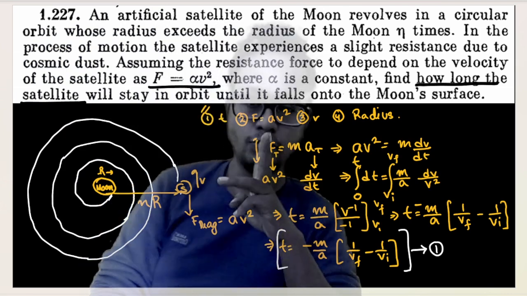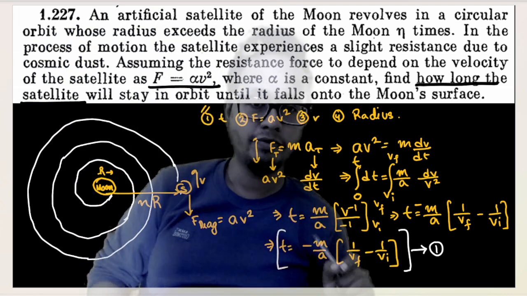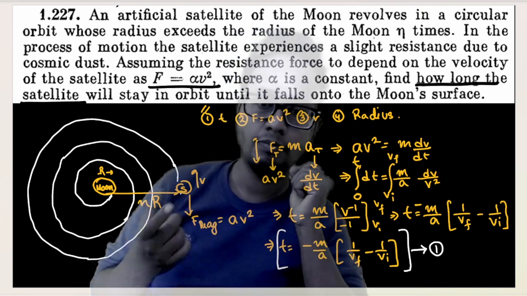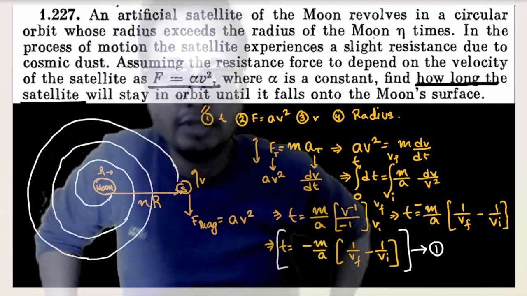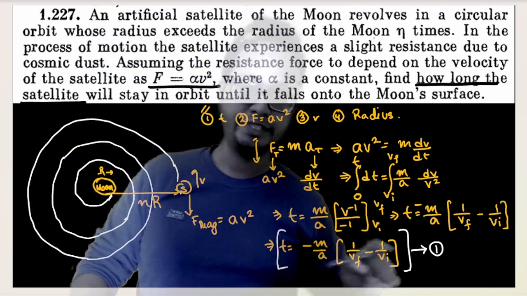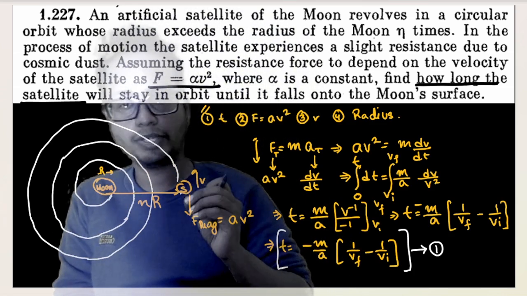Now for the second equation, I do need the terms of velocity. That means I cannot use the variable of velocities out here, isn't it? So to introduce a term of velocity, I'm substituting this variable v by g and r. What do I know? It started out here with some orbital velocity.